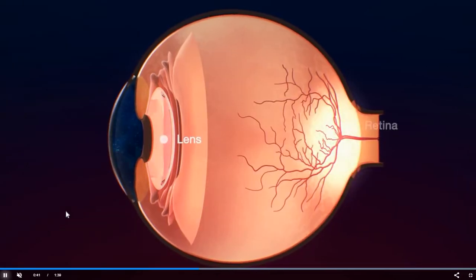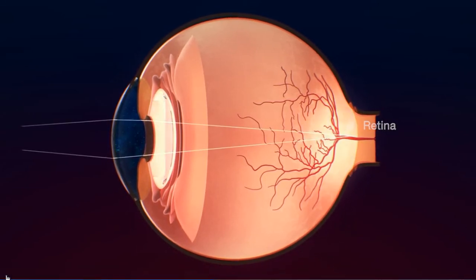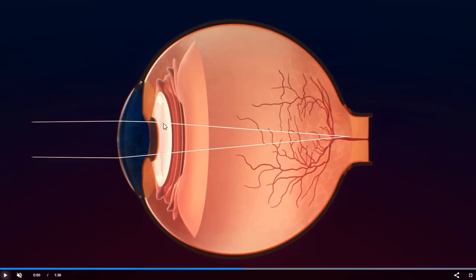Next is lens. Lens is a very important structure which helps in the formation of the image on the retina. The lens will receive the light and help in the formation of the image in the third layer, that is the retina. Retina has light sensitive cells, that is rod cells and cone cells. Those cells will receive the light and help in the formation of the image. This lens is held by the muscles called ciliary muscles, which have a connection to the second layer, that is choroid. The choroid will continue and form the ciliary muscle, and these ciliary muscles will help in the proper positioning of the lens.